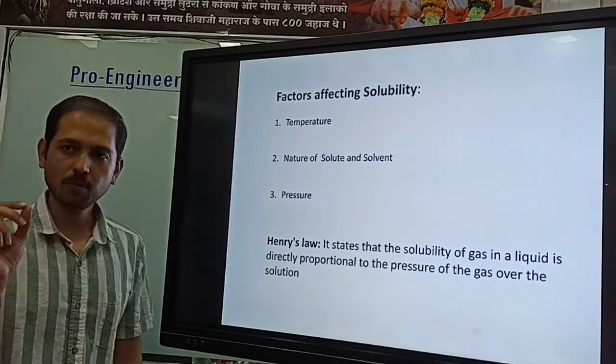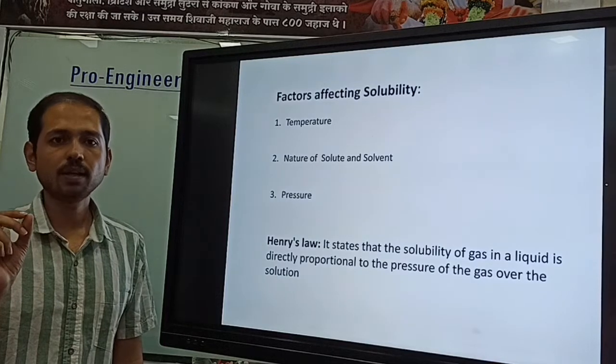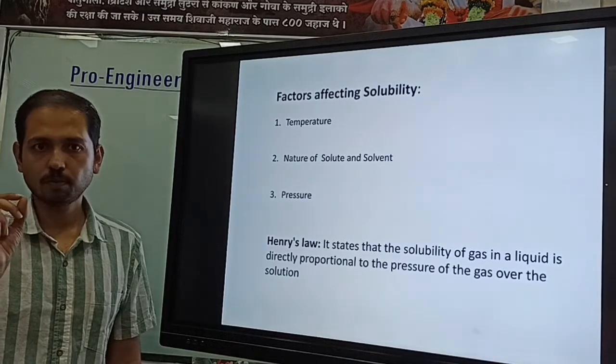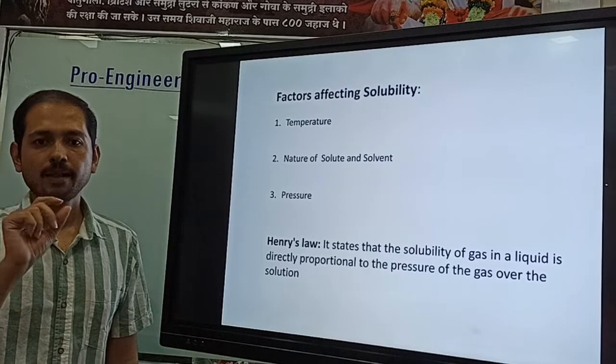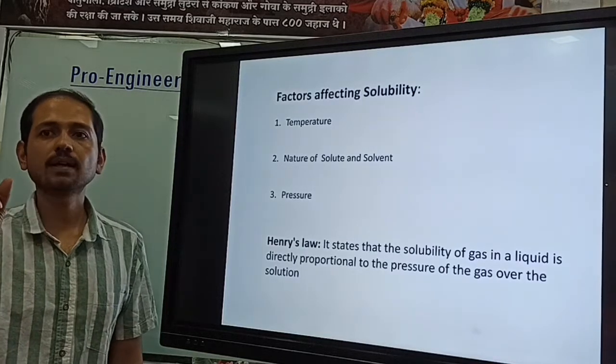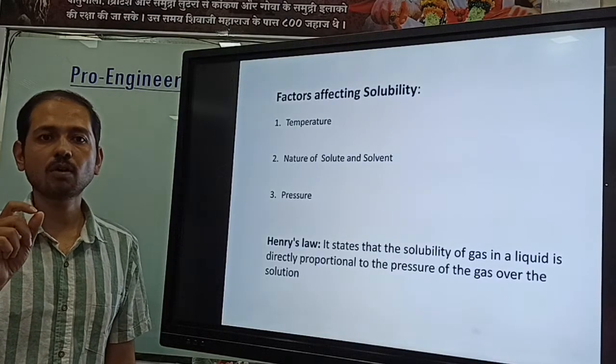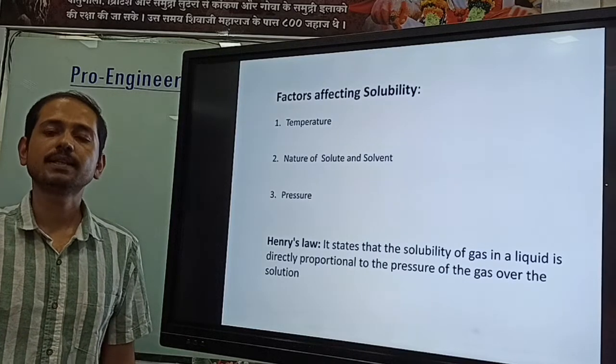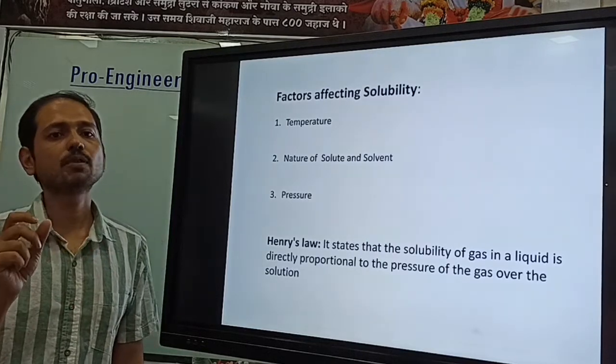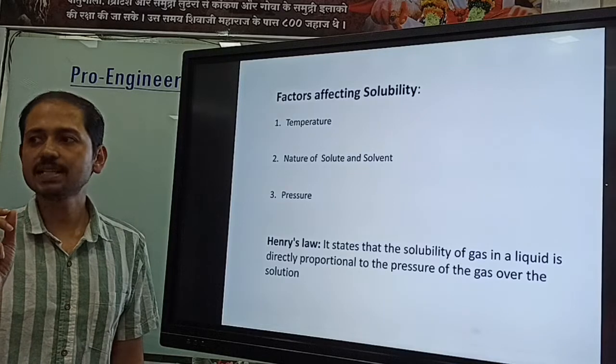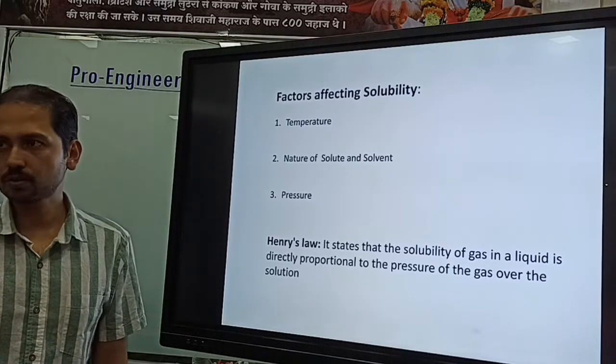And water is highly polar. So why is water polar? Due to the high dipole moment. Polarity is usually judged by the dipole moment, right? So if the solvent has a high dipole moment, that means it is a polar solvent. If a solvent has zero or very little dipole moment, that means it is a non-polar solvent.